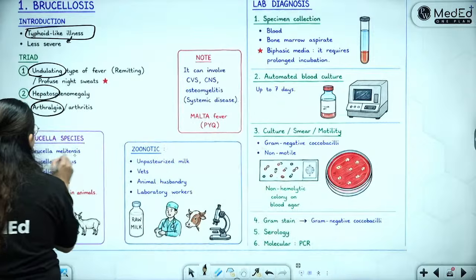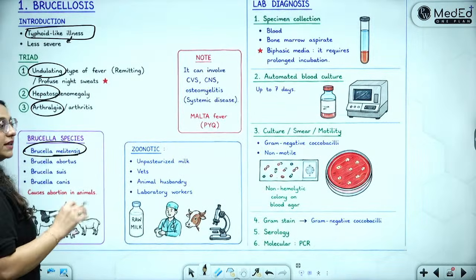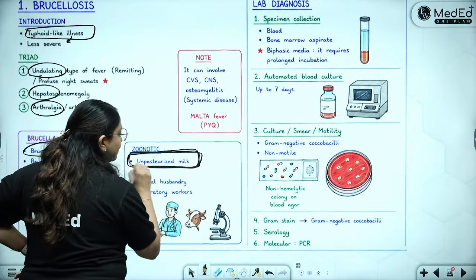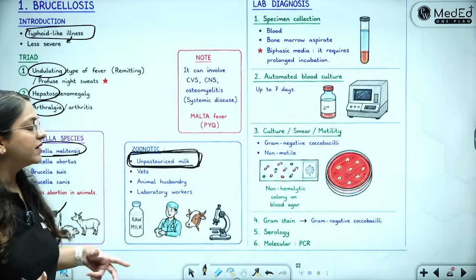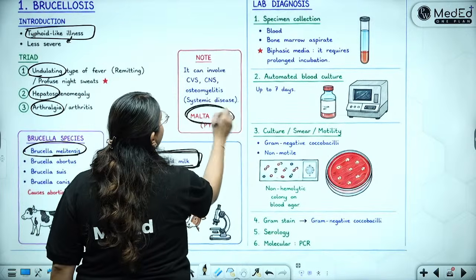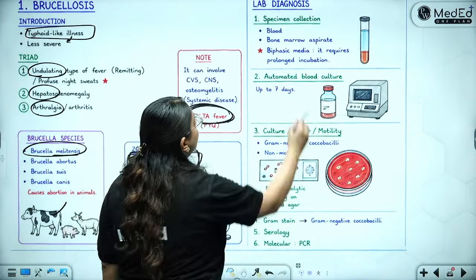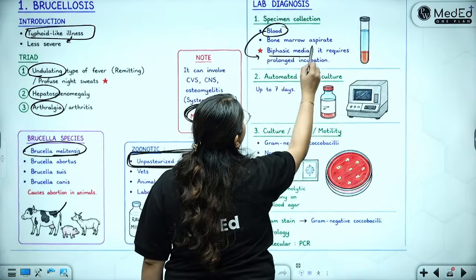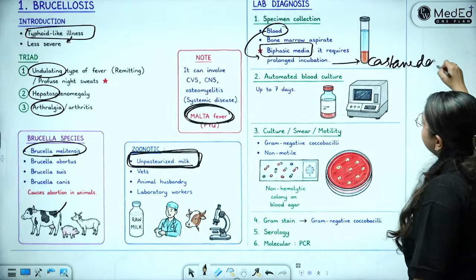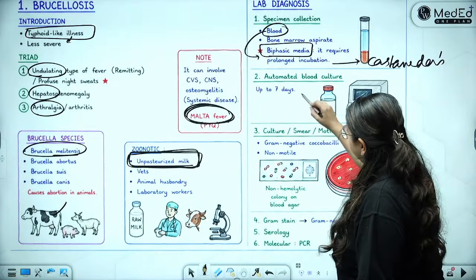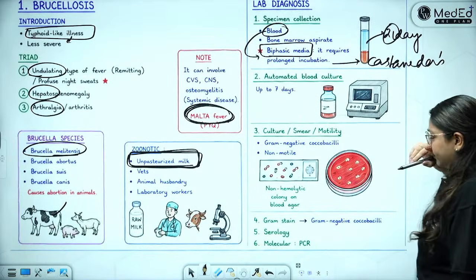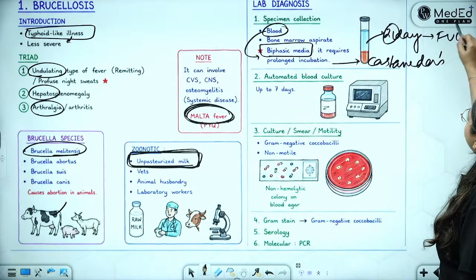So, Brucella melitensis is the most important. It is found in cows. It is zoonotic. So, whenever you have a history of ingesting unpasteurized milk, or any vets or laboratory workers coming in contact, they can get the disease. Right, it causes Malta fever or the Mediterranean fever. You have to collect the blood which has to go in the biphasic medium, which is called Castaneda's medium. Castaneda's medium, okay. It takes 21 days to grow in the blood culture, 21 days. Therefore, it becomes an important cause of fever of unknown origin.